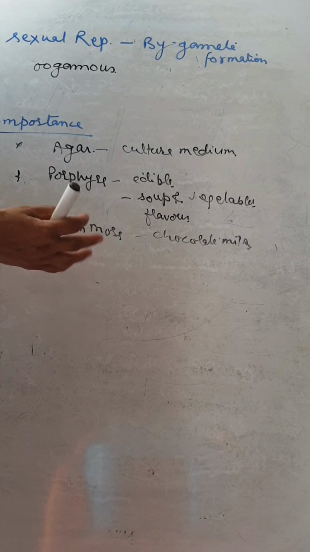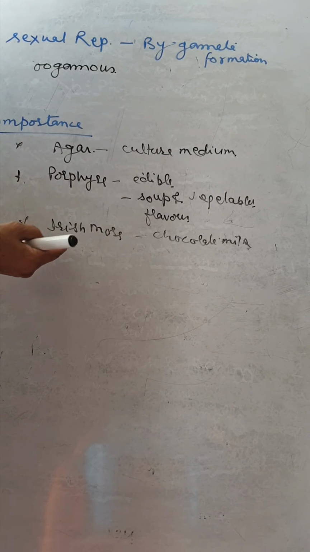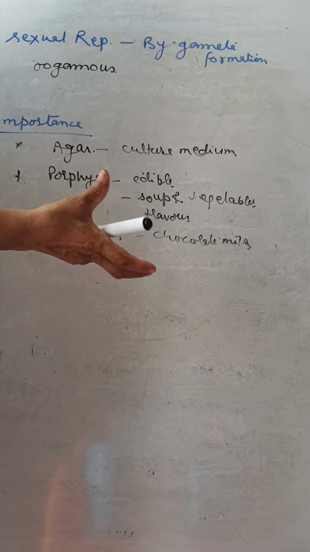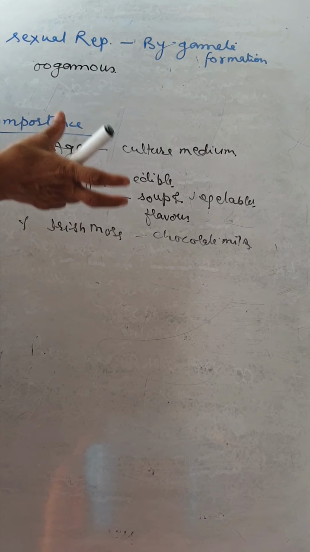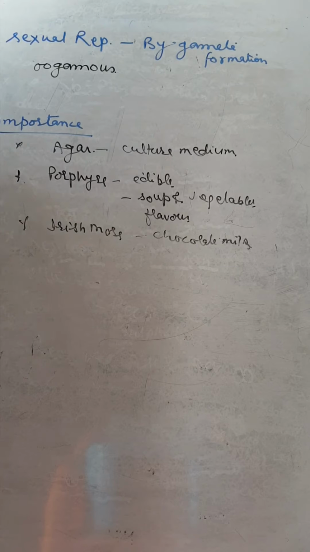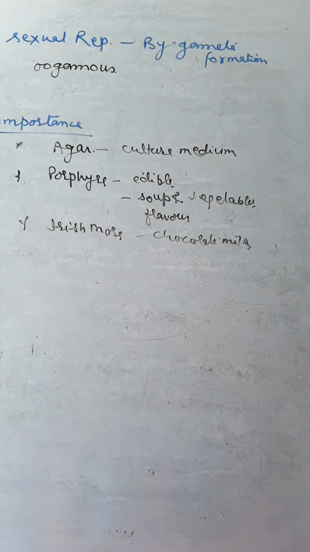Normally when we make chocolate milk, it settles down. By adding Irish moss, it does not settle down and remains homogeneous. So these are the functions of the red algae.